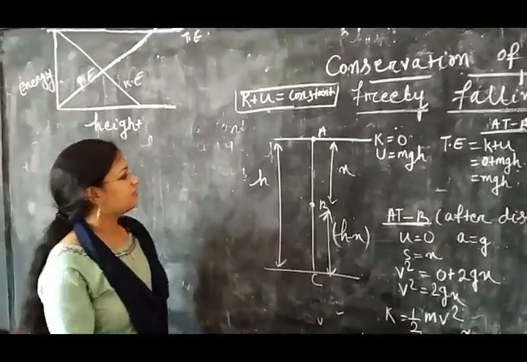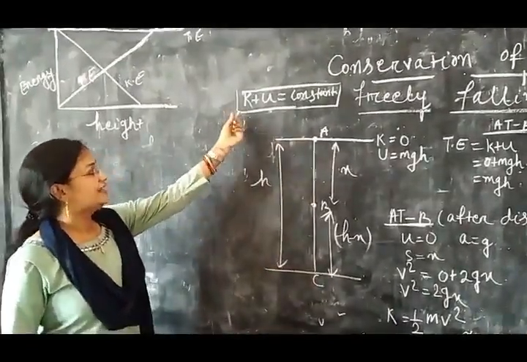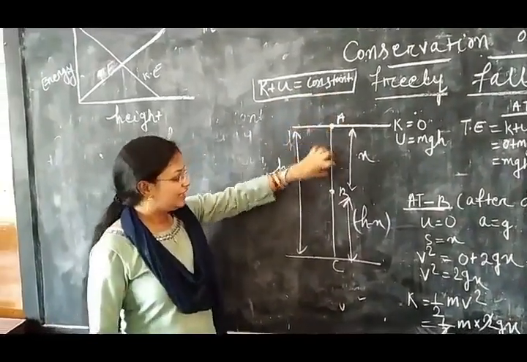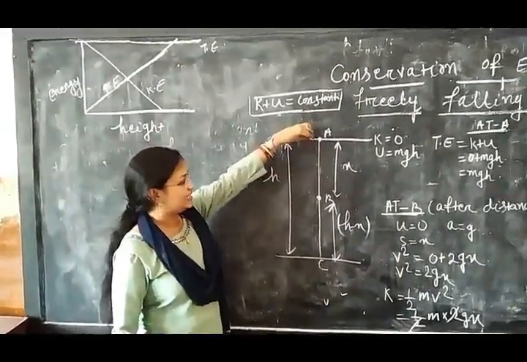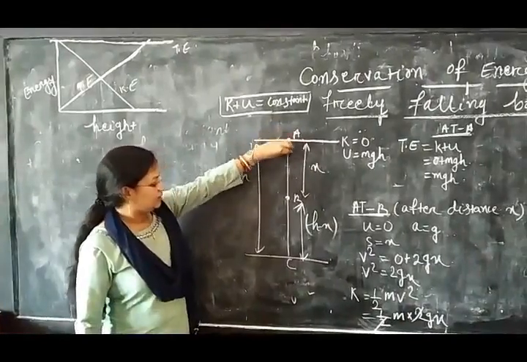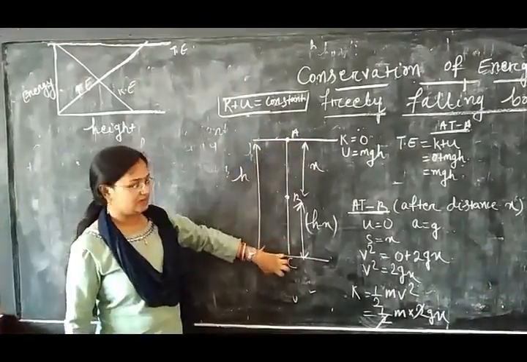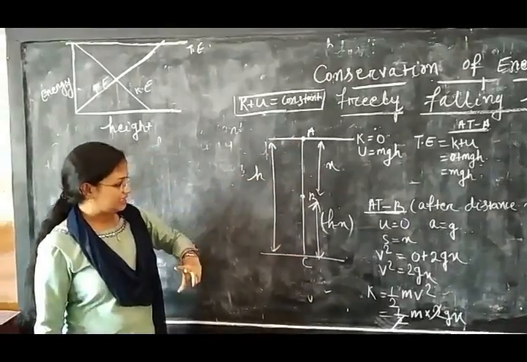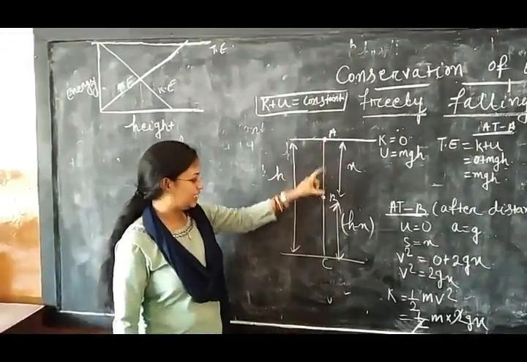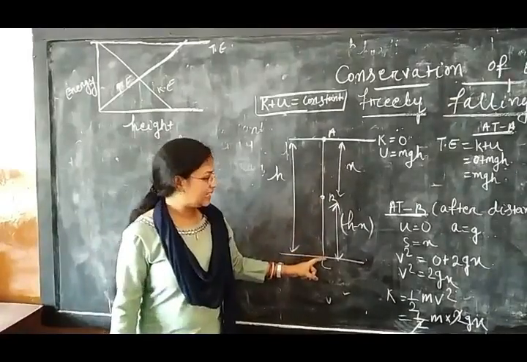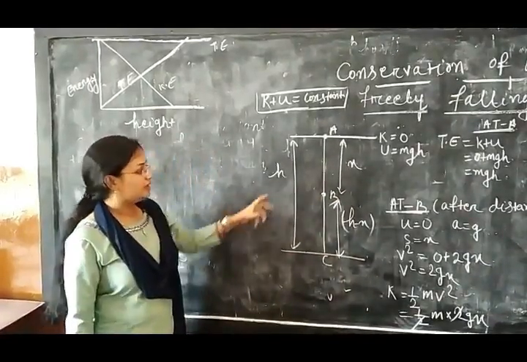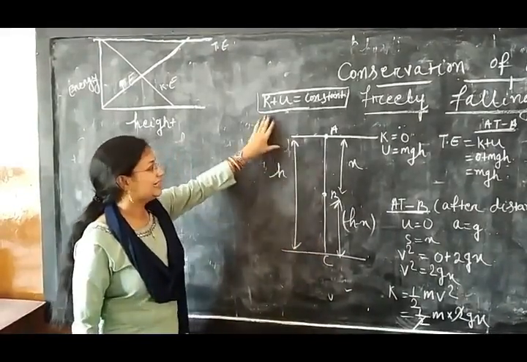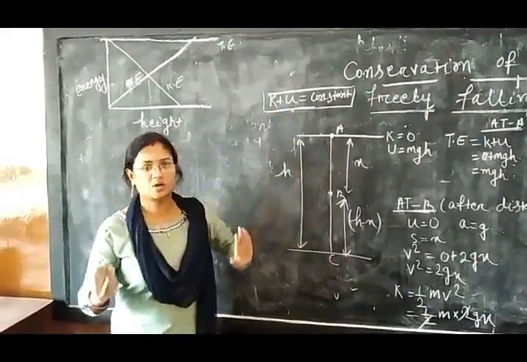So how is conservation of energy satisfied for a freely falling body? This is your principle: kinetic energy plus potential energy is constant. For a freely falling body, suppose one body is moving from A to B, freely falling. We will consider three points A, B and C, and we can prove that at each point the total energy, that is kinetic energy plus potential energy, is constant.